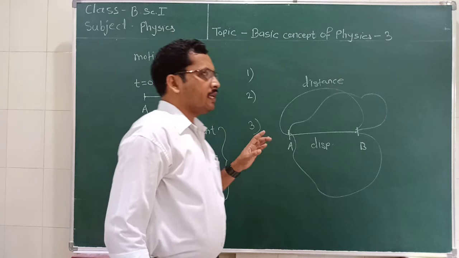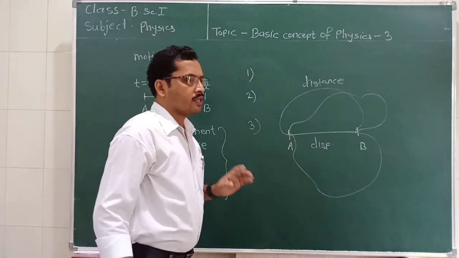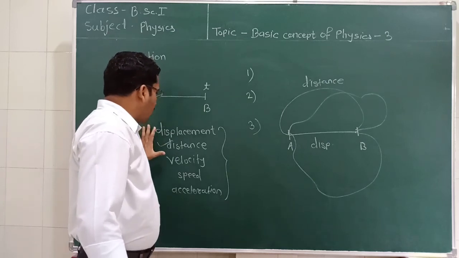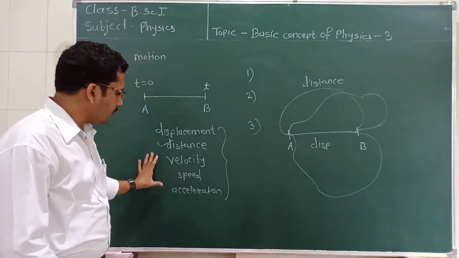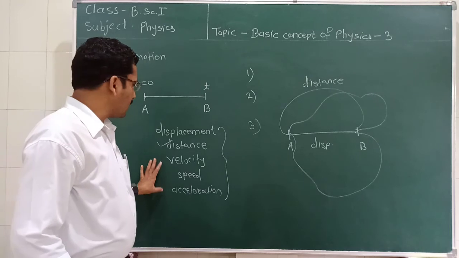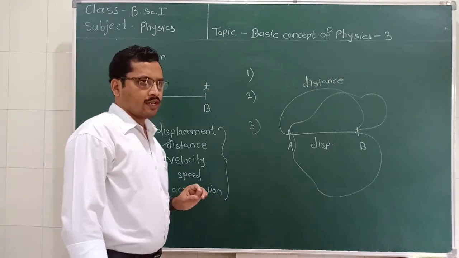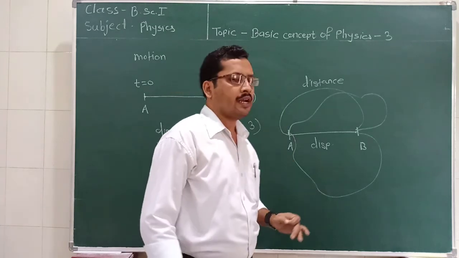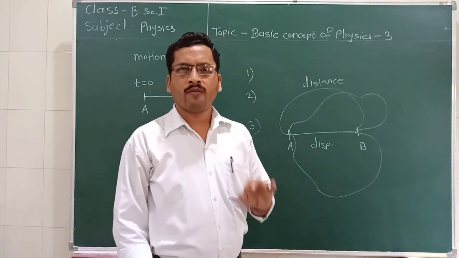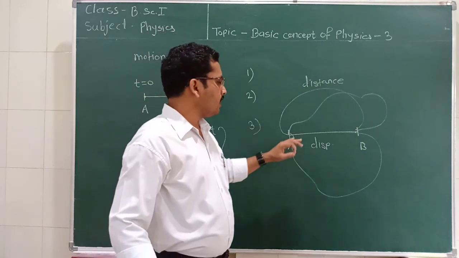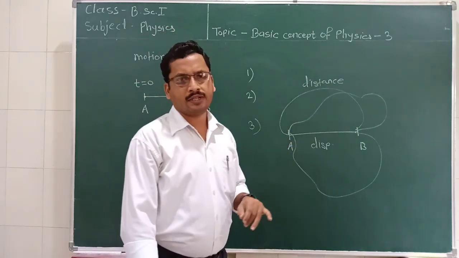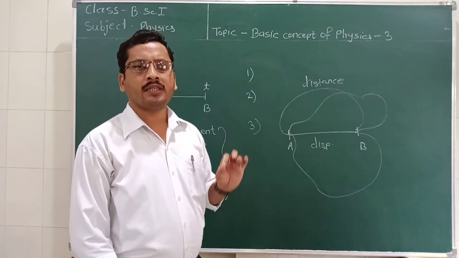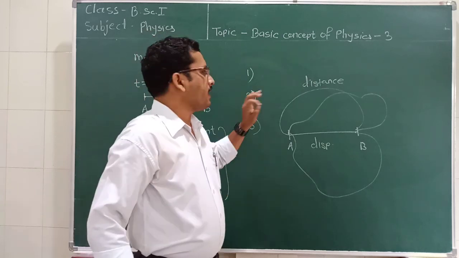So today we discussed the motion, what is motion, and the different terms of motion, that is displacement and distance, and the main difference between them. Sometimes we get confused between displacement and distance, but they are not the same.